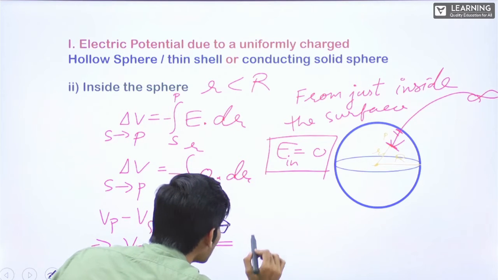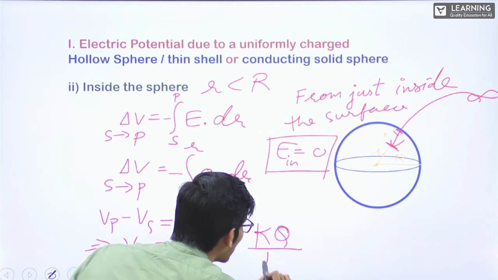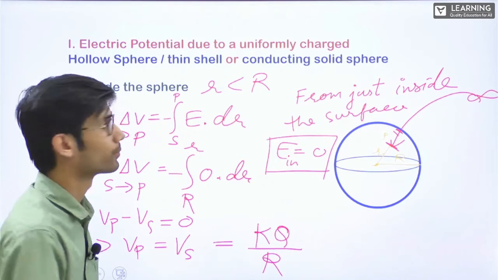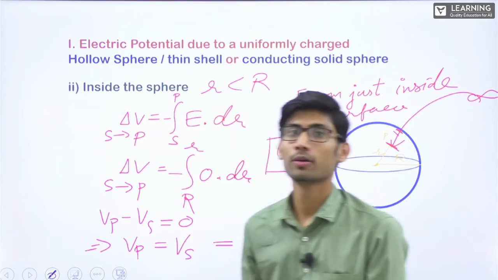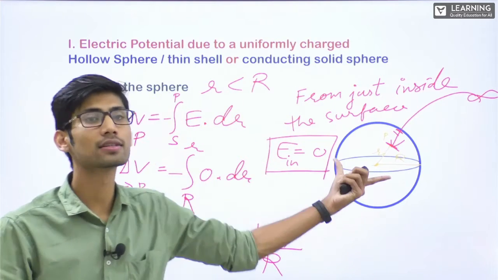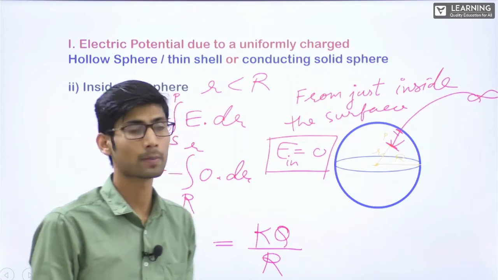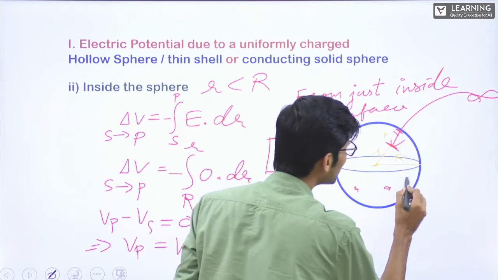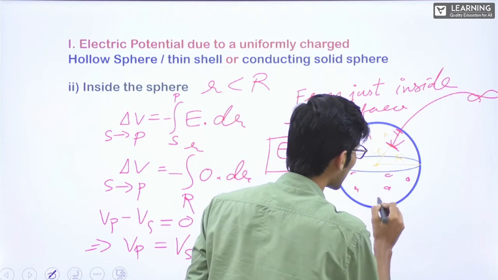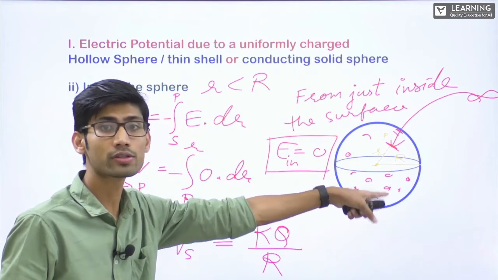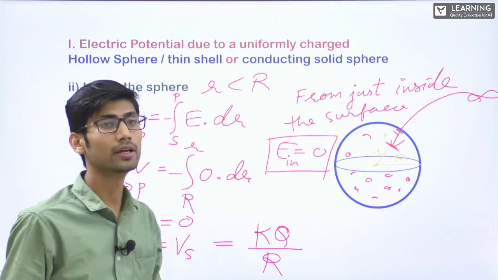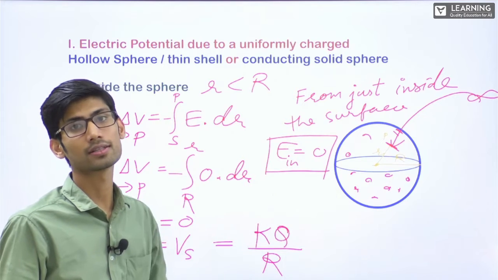So from here, that is equal to Kq by capital R. Note it down. Inside the hollow sphere, potential is same as the potential at the surface of the hollow sphere. At any point P, it can be at the center, it can be at the side, it can be anywhere inside this hollow sphere, the potential will be the same as the potential at the surface.